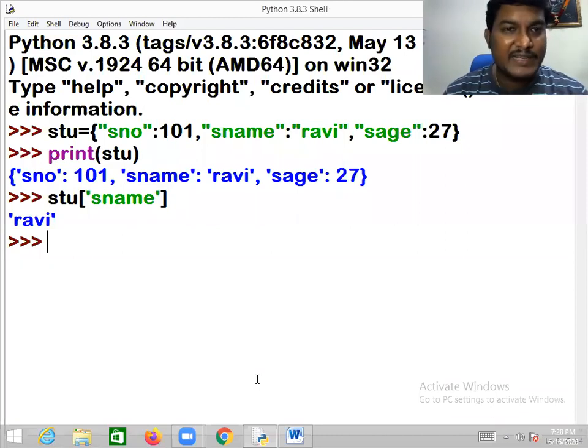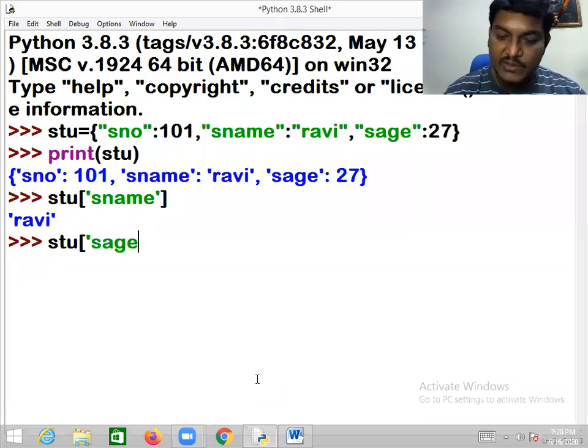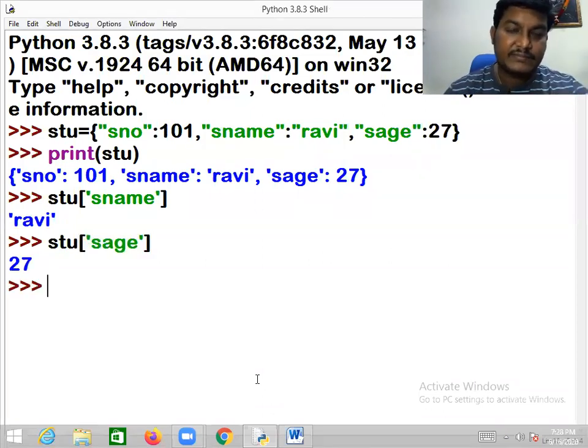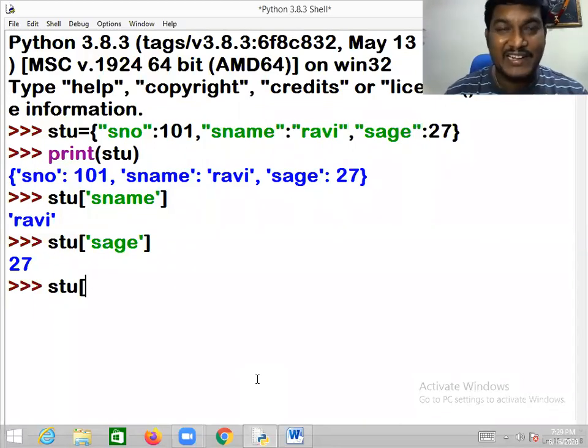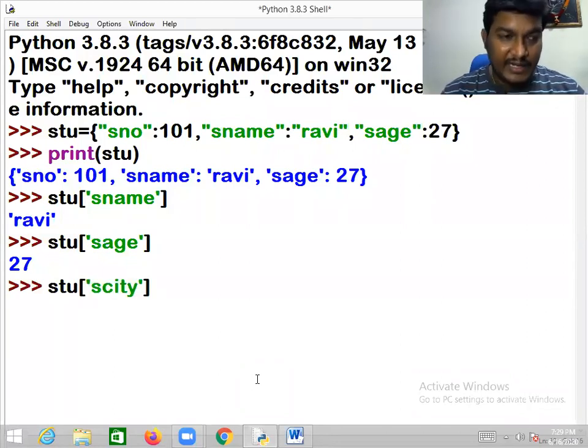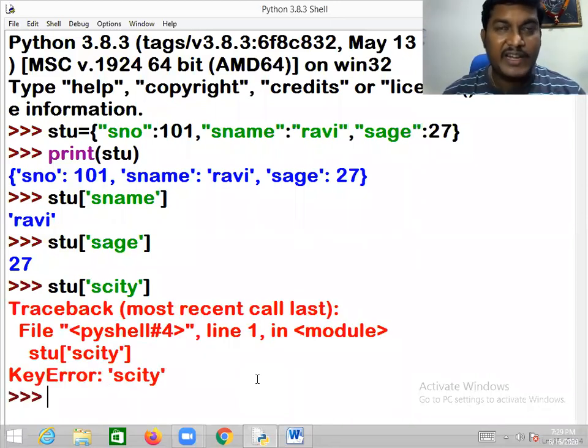But sir, I want to get something like SH. Then you write STU of SH, so that you will get that. Sir, what happens if I give anything wrong? Simple, you will get an error, a key error. You can see SCT. Do you have the key SCT in the student dictionary? No. You'll get a key error, no key with that name.